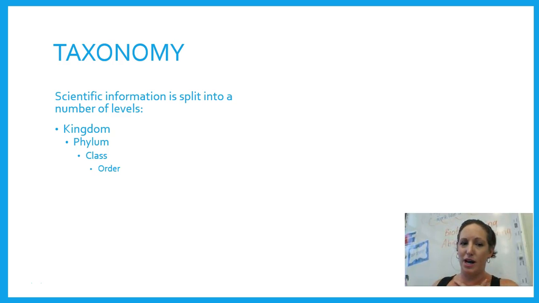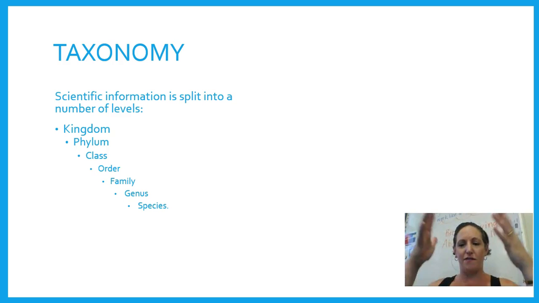Then we have the order, and that I think refers to what the animal eats. Then we have the family, so all the animals that are similar, like all of the cats are part of a family, the tigers, lions, jaguars, they're all together. Then we have the genus, and then right down to the species. So it starts off a very broad group of all the animals in the world, and it goes all the way back down to a specific species.